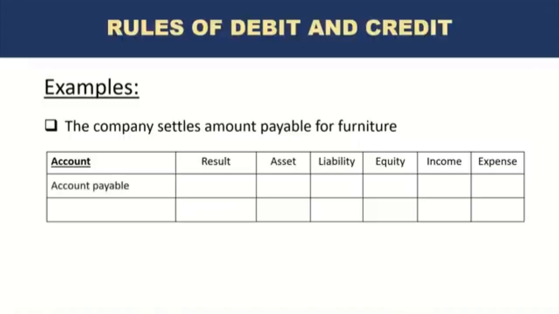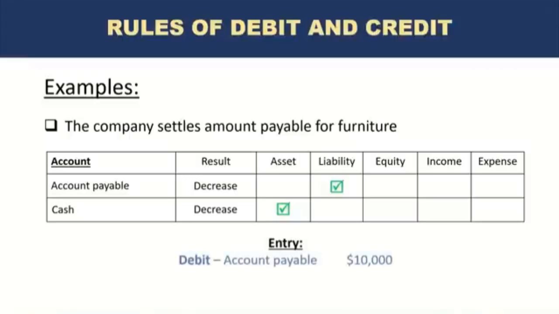Okay, so accounts payable, and the other side of the entry is of course cash, because now we are paying out the money. So accounts payable is now decreasing because in the last entry it increased. Now we are settling it, so it's going back to zero, so it's decreasing. And cash is also decreasing because now we are paying the $10,000. So we know accounts payable is a liability, cash is an asset. Liability decreasing is a debit, and asset decreasing is a credit. Remember the rules of debit and credit? So the entry would be accounts payable debit by 10,000 and cash credit by 10,000.